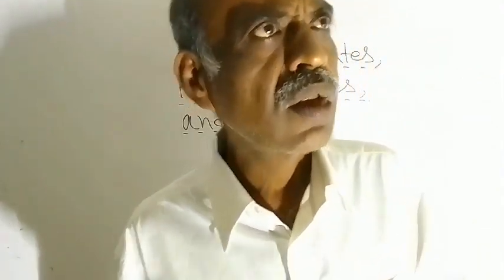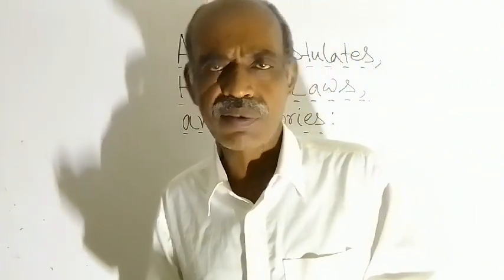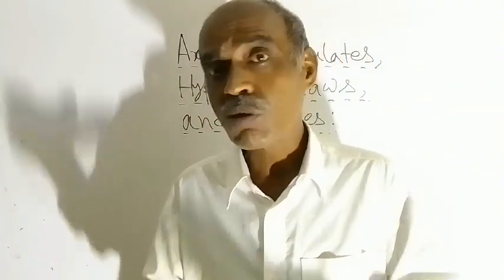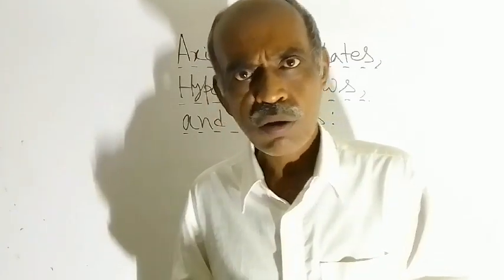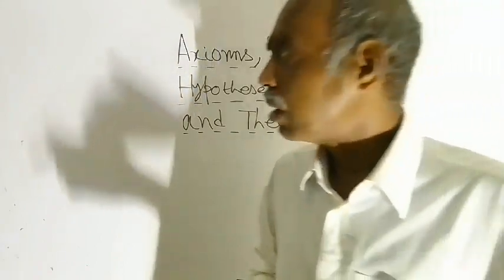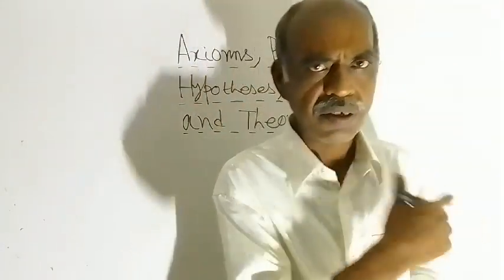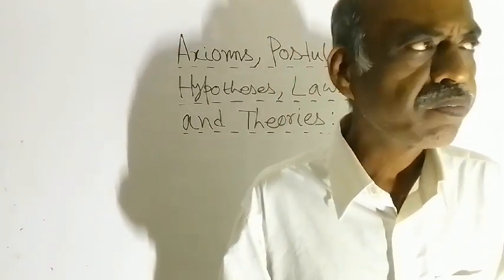Examples of law are Newton's law of gravitation and Newton's laws of motion. There are 3 laws regarding motion. Those things are called laws of motion. The last term is theories. I have written it here. The singular form is theory.